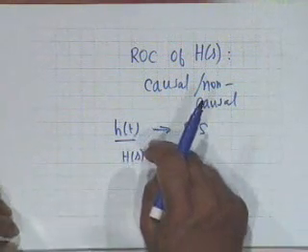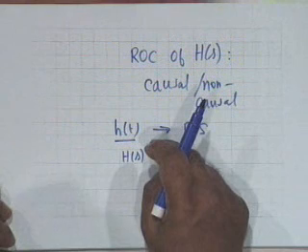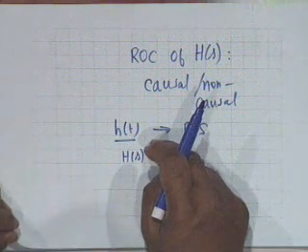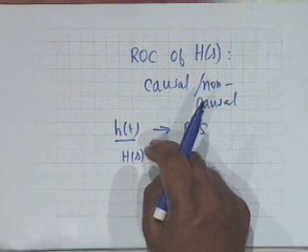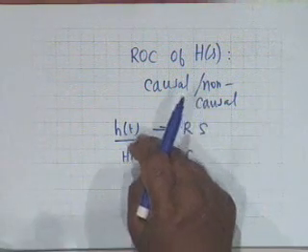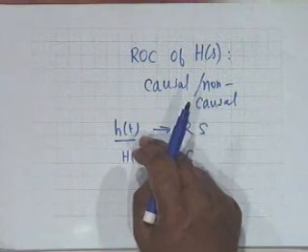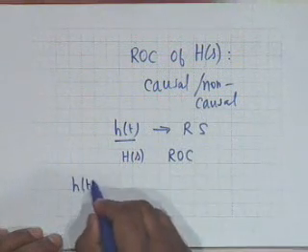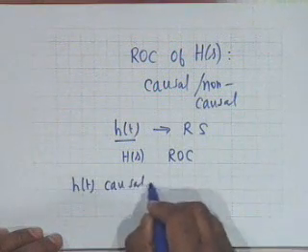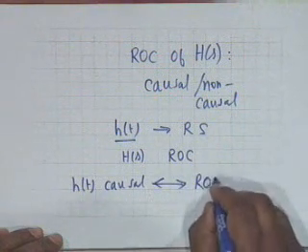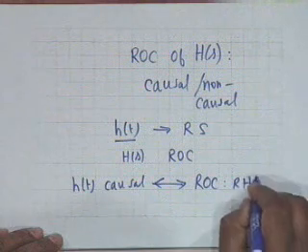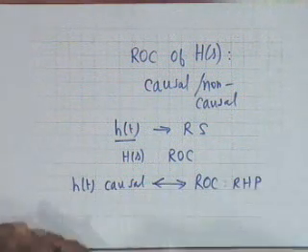If h of t is causal, then what is the ROC? If it is causal, it must be right sided. Isn't that right? H of t causal means what? H of t is 0 for t less than 0. So, h of t causal shall mean the ROC is some right half plane.